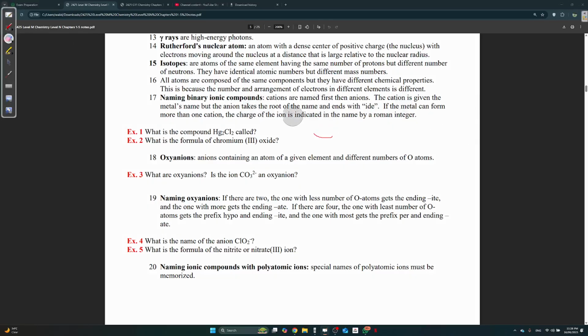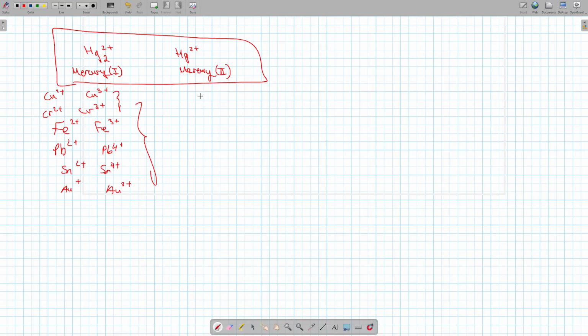I gave you this example because you're going to see the mercury question a lot. Hg is mercury, by the way. So it's mercury chloride, right? You would say it's mercury chloride. But as you know, mercury is one of our exceptions. It's actually the most important exception, because this is the one that stands out.